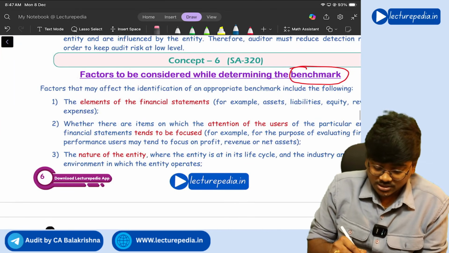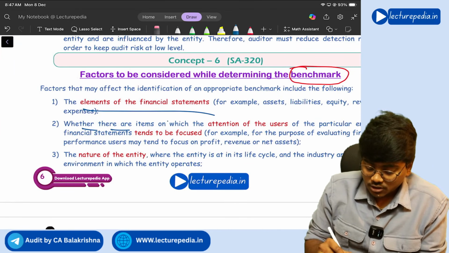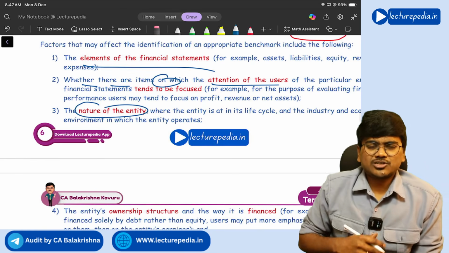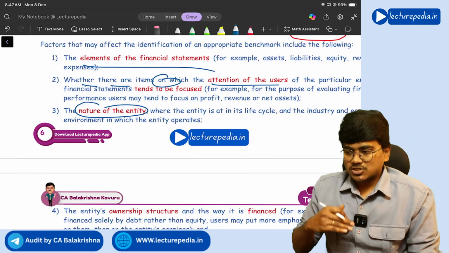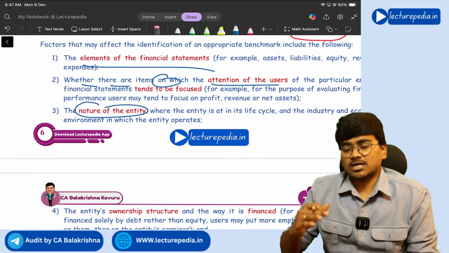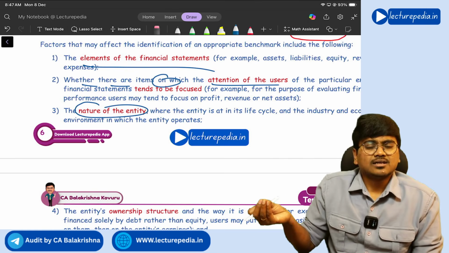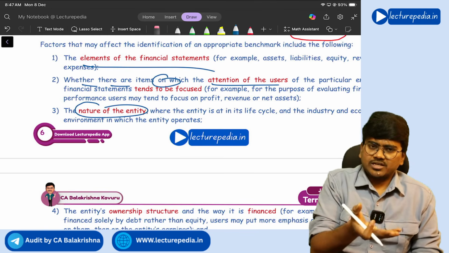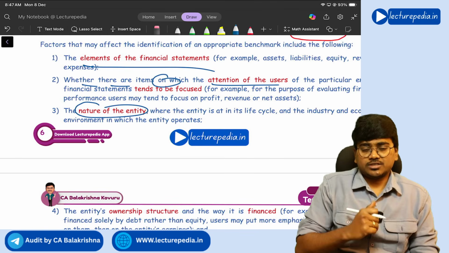Let's see. Elements of financial statements, where there are items on which attention of users will be focused more. Nature of the entity also you need to consider. So in case of a trading entity, you will take sales as benchmark. In case of banking, you will take loans as benchmark. In case of manufacturing, if it is profit oriented, you might take net profit. Understanding?